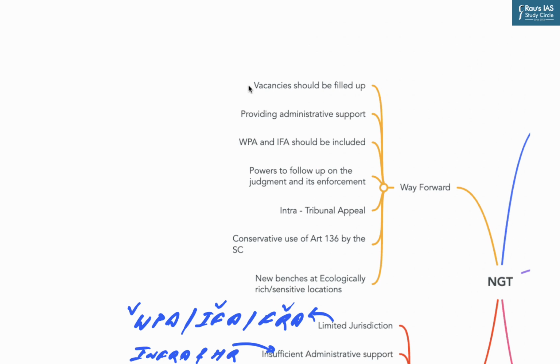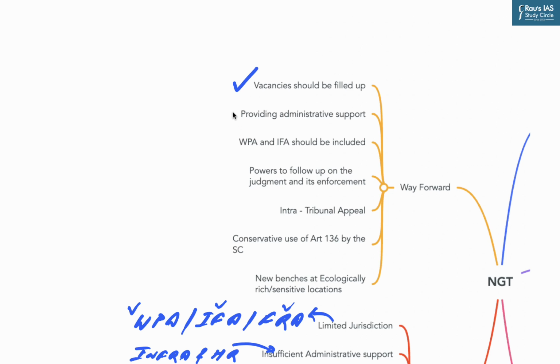So that brings us to the suggestions or the way forward for improving the working and capacity of the NGT. The first suggestion is vacancies should be filled up as early as possible. The vacancies of judges and experts must be filled steadfastly, and experts must be neutral with experience in environmental research and activism.